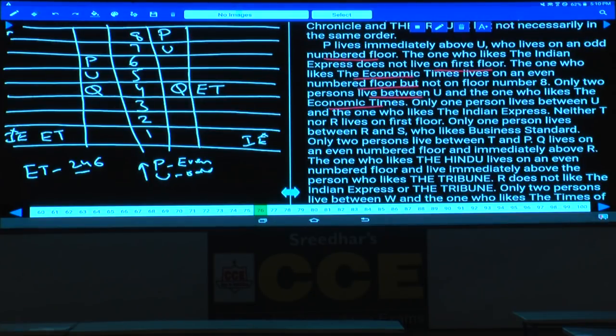Are you following this one or not? But as Economic Times must be an even number floor, here it is ruled out. Hence what is the case left over here? Now we are left with P and U at 7 and 8. Clear now?